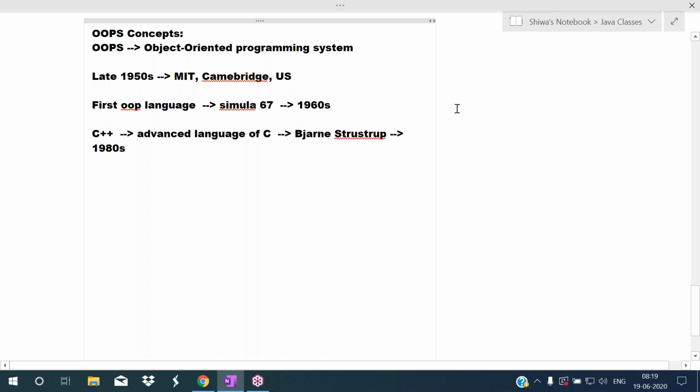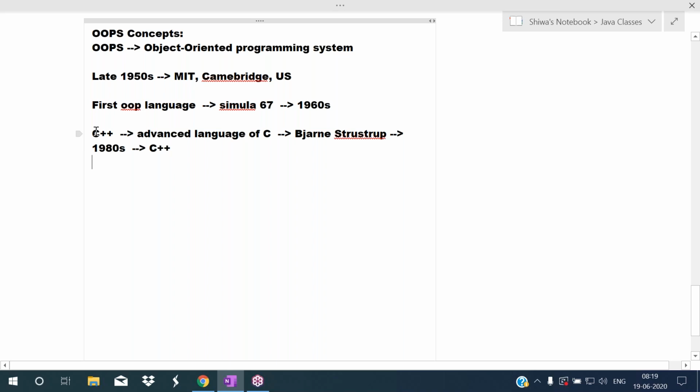So he took those OOPS concepts from Simula 67 and added them to C. First he named it C with classes, later it was renamed C++. So the first object-oriented programming language is Simula 67, but the first famous one is C++.